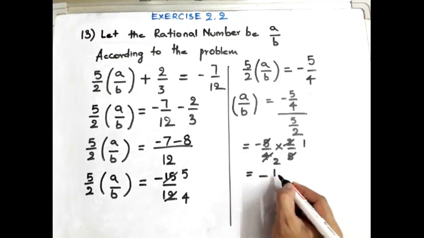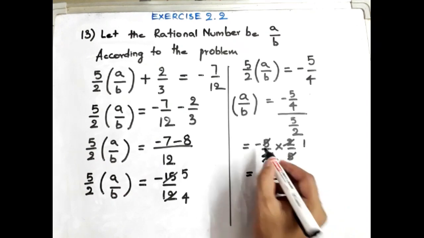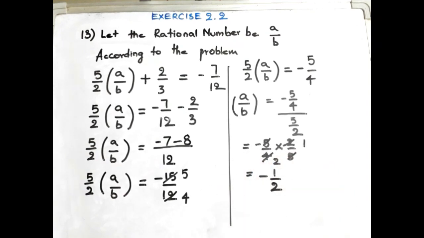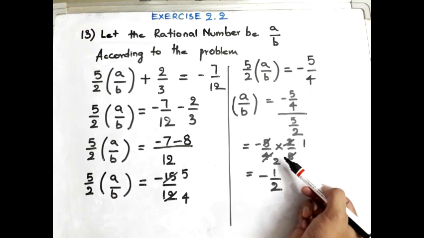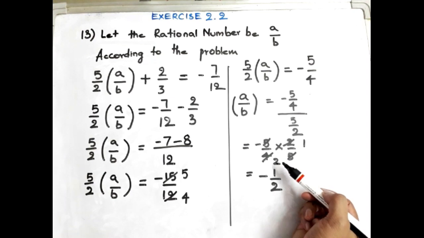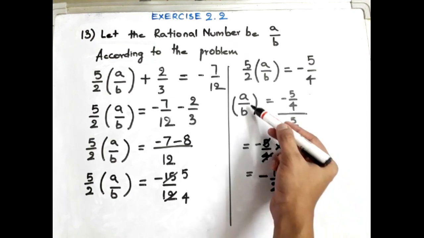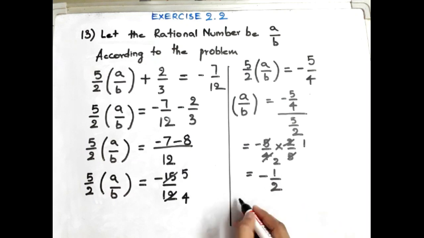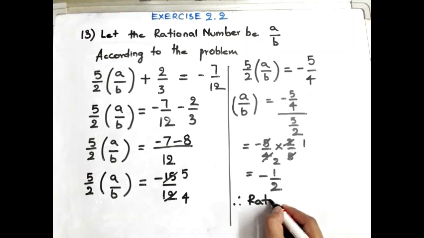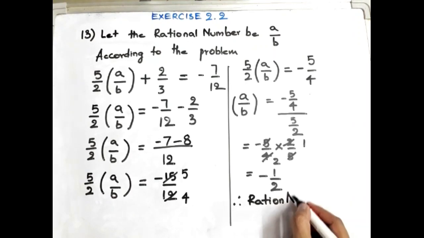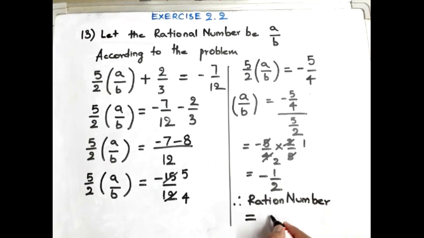What we are left with is minus 1 by 2, because 1 is in the numerator and 2 in the denominator. Now, we got the value of a by b is minus 1 by 2. Therefore, the rational number is equal to minus 1 by 2. Okay, as I told, 12 and 13 are quite easy.